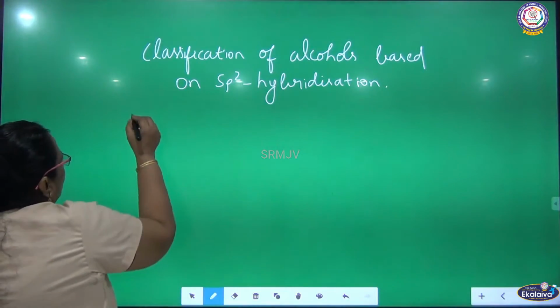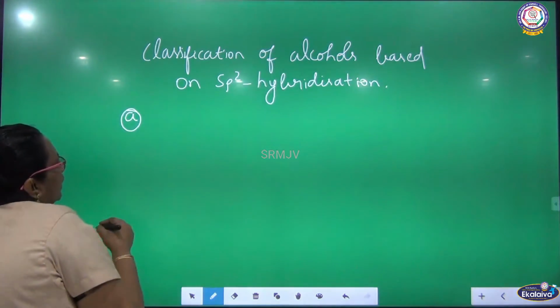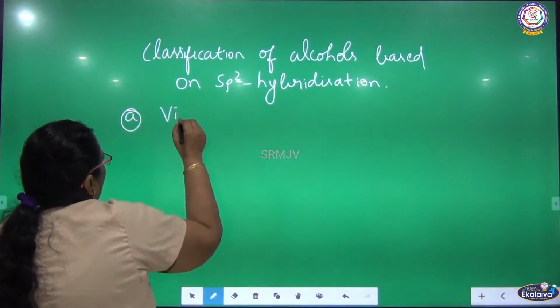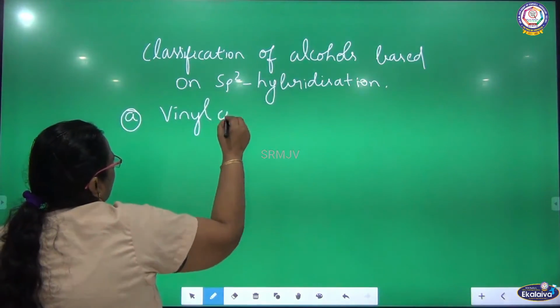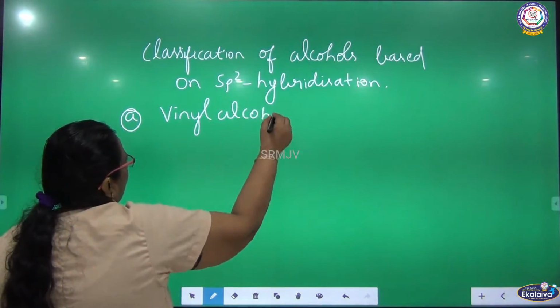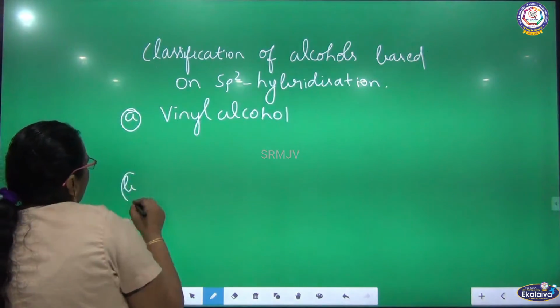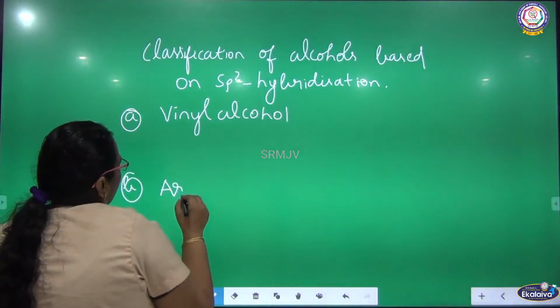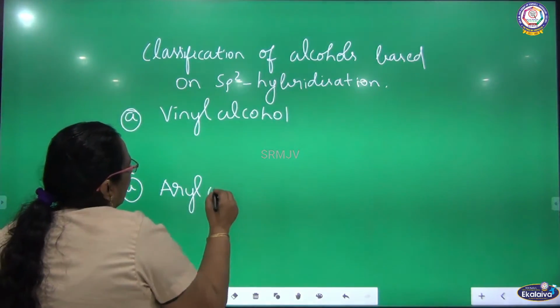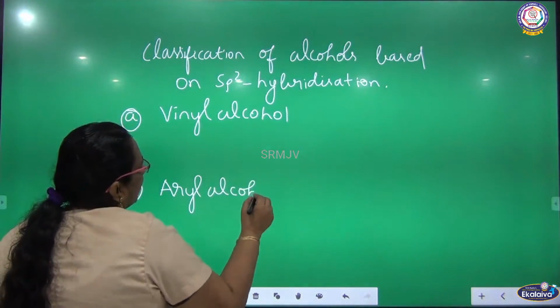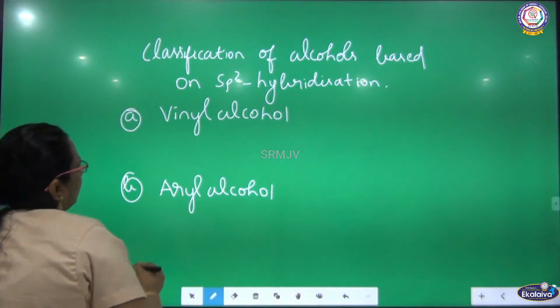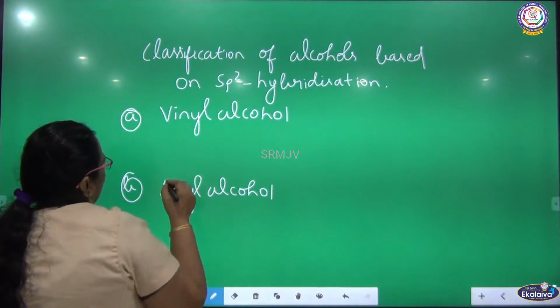So, based on sp2 hybridization, there are two classifications. One is vinyl alcohol. The other one is aryl alcohol. Let me see what is vinyl alcohol. What is vinyl alcohol actually?